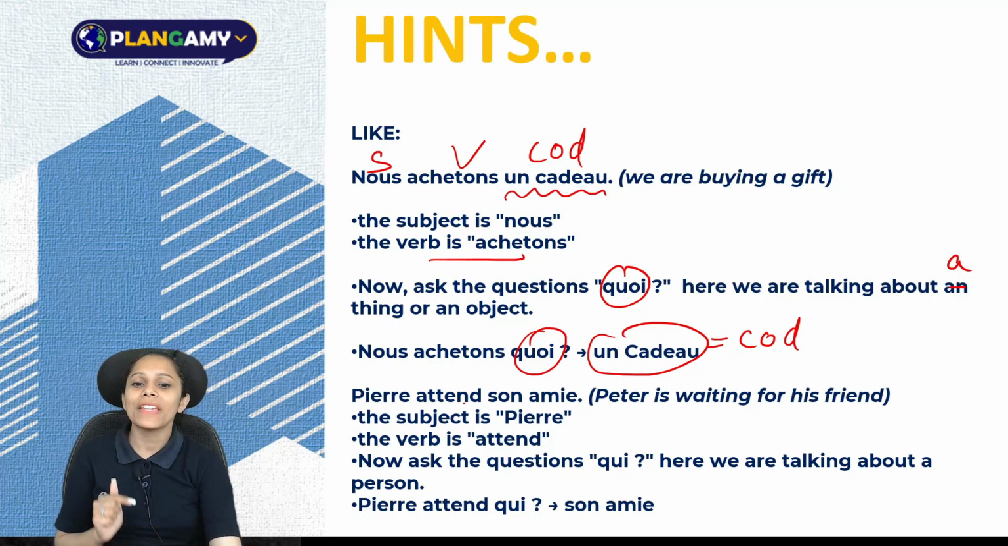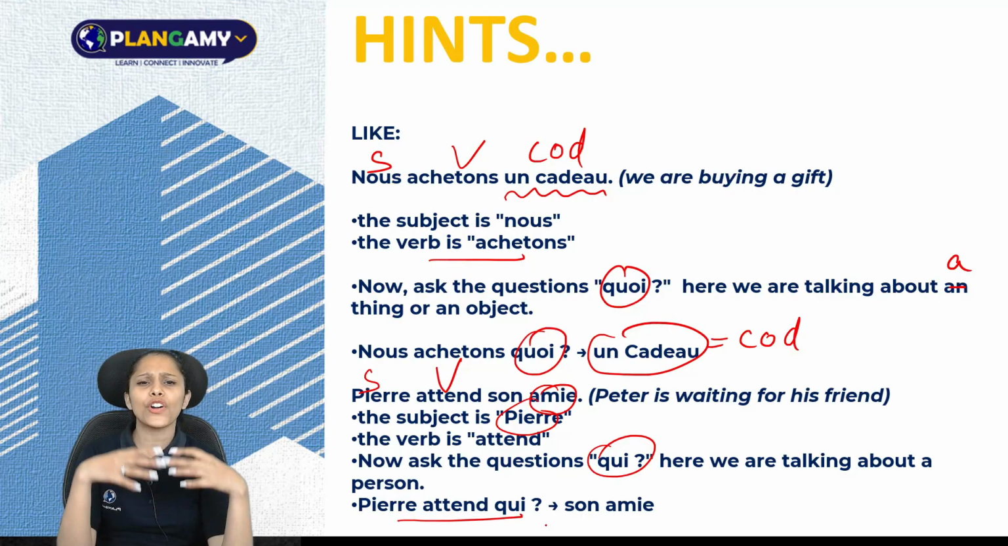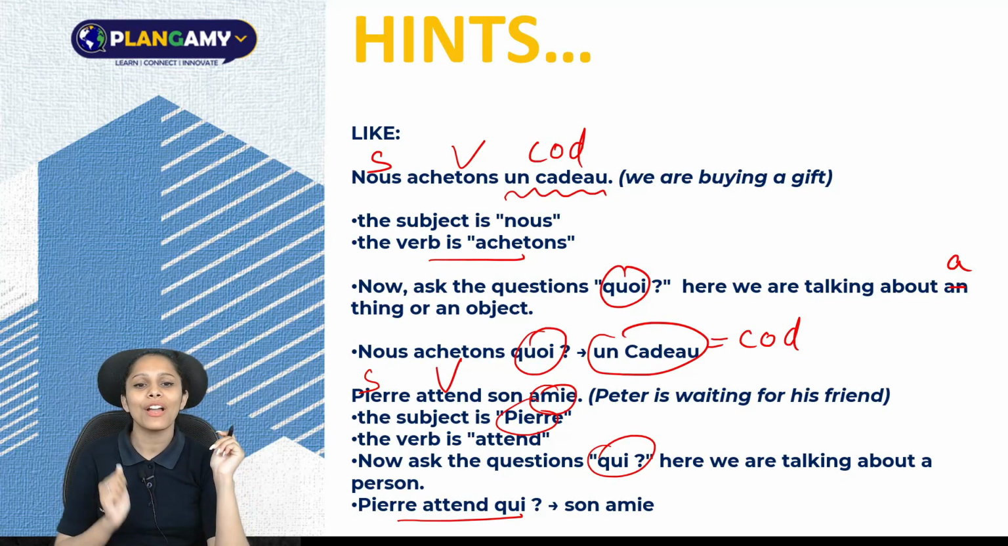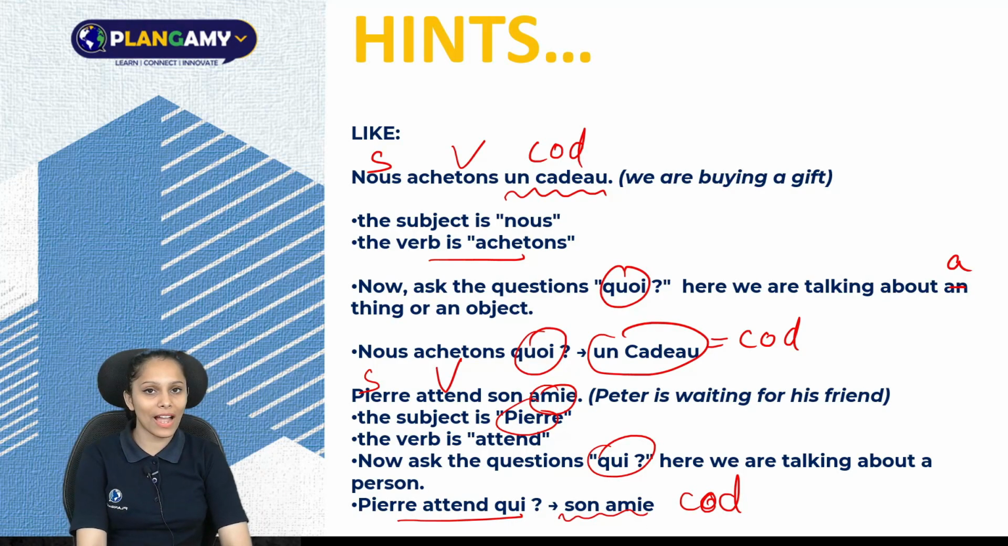Now here, Pierre attend son ami. Pierre is waiting for his friend. The subject is Pierre. Okay, we have our subject. The verb is attend. We have our verb as well. And now ask the question qui, because ami is a person. Here we are talking about a person. Pierre attend qui? Ask this question. Pierre is waiting for whom? He is waiting for his friend. So here we got our answer, COD, son ami. I believe that till here it's crystal clear. Let's move further.